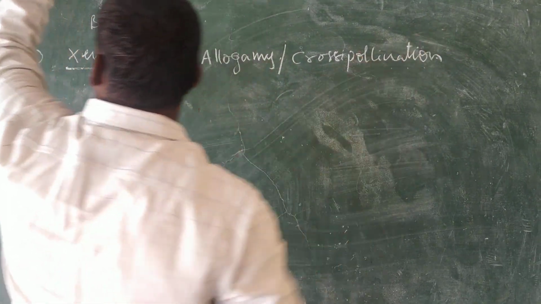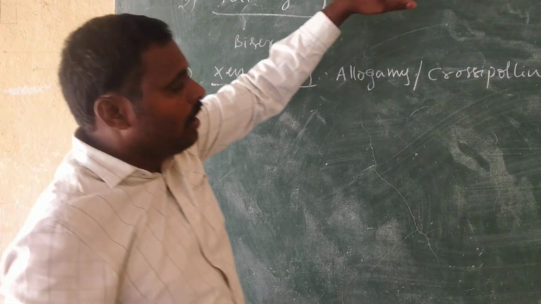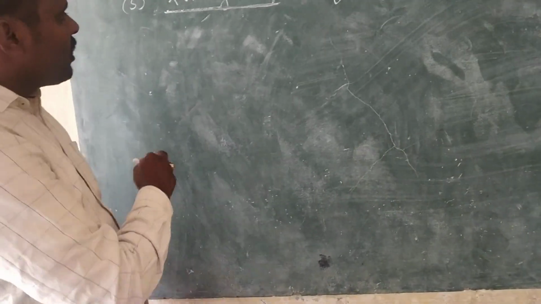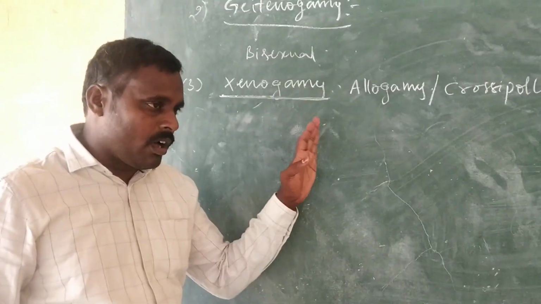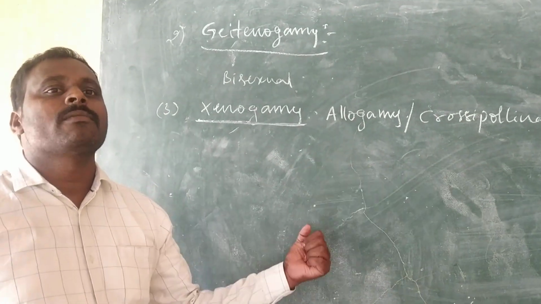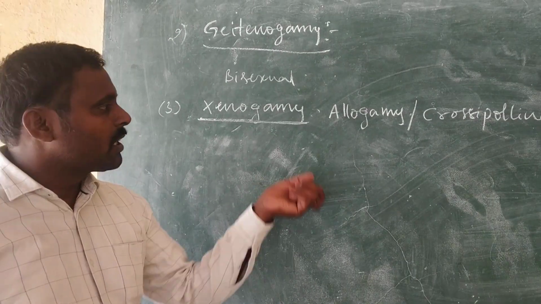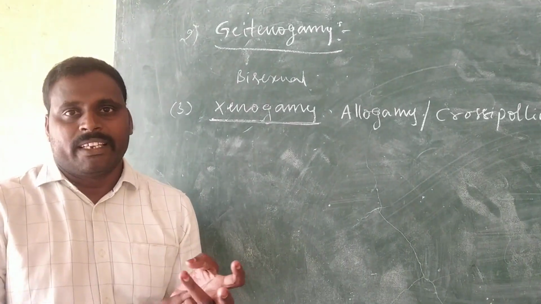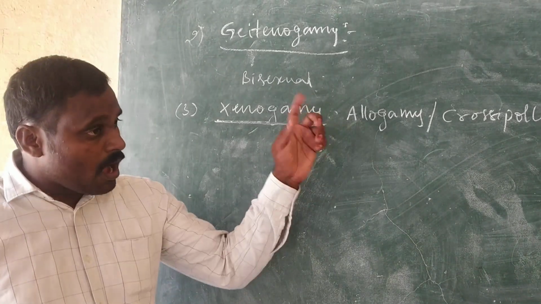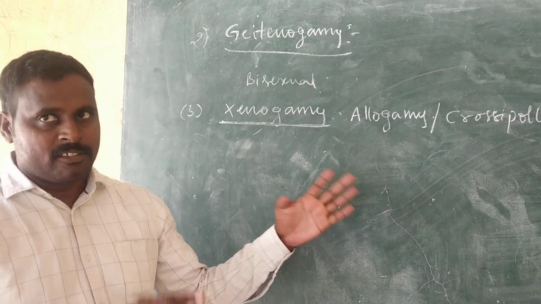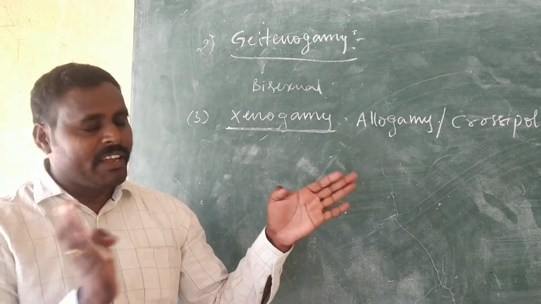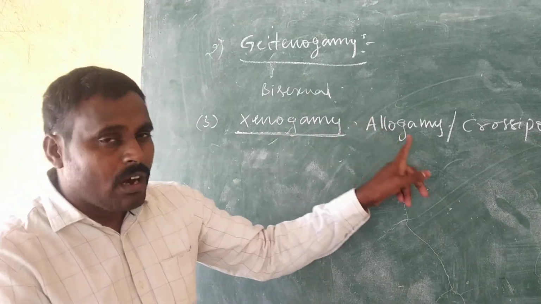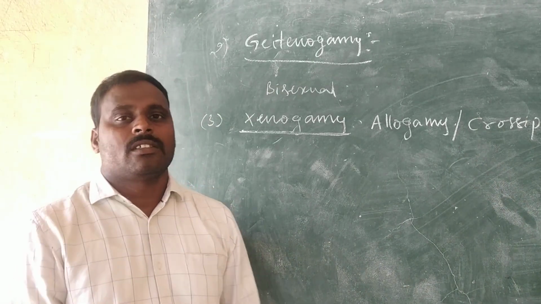I hope you are clear. Xenogamy is also called allogamy or cross-pollination. What is xenogamy or cross-pollination? Transfer of pollen grains from anther to stigma of different plants of the same species. The plants are different, but they belong to the same species. Hence this type of pollination is called xenogamy, allogamy or cross-pollination.